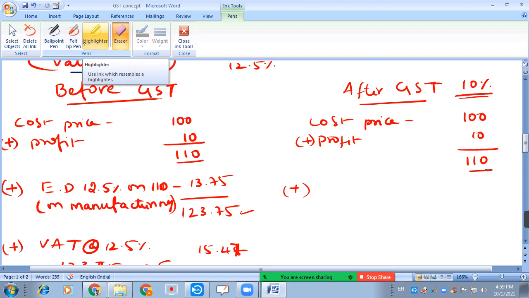We can get the tax rate here, that is 20%. Based on this 12.5%, the GST total percentage is 20%.